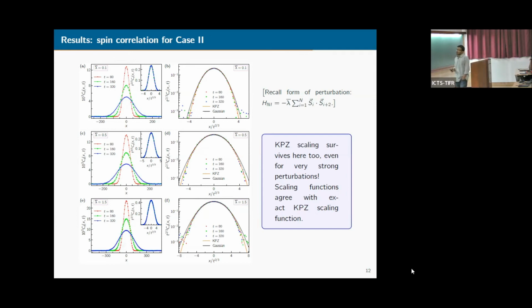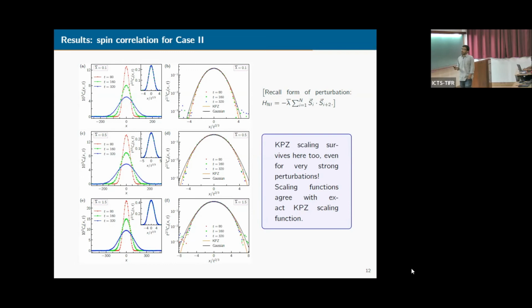In this case also, for all the regimes, weakly perturbative, intermediate, and strongly non-perturbative, in all cases we observe KPZ scaling, and also the KPZ scaling function matches very well with the scaling functions which you get from our simulations. So the results for case 1 and case 2 suggest that this KPZ scaling is indeed very robust.